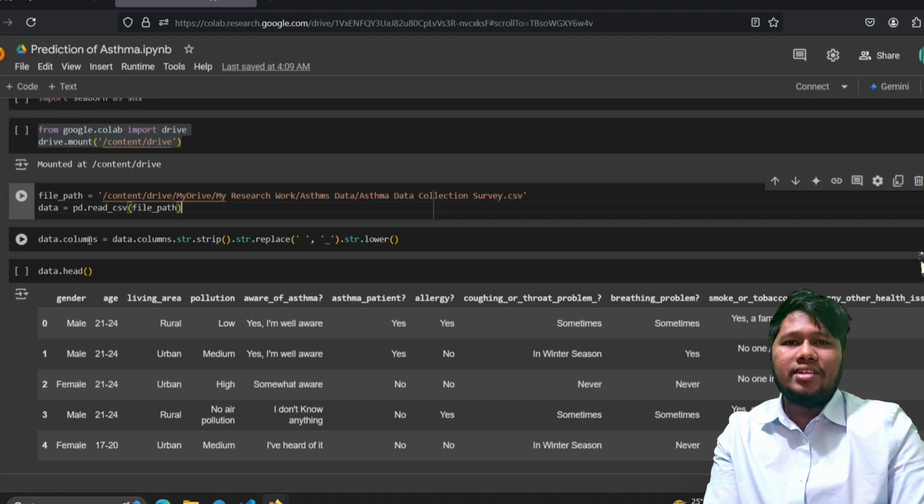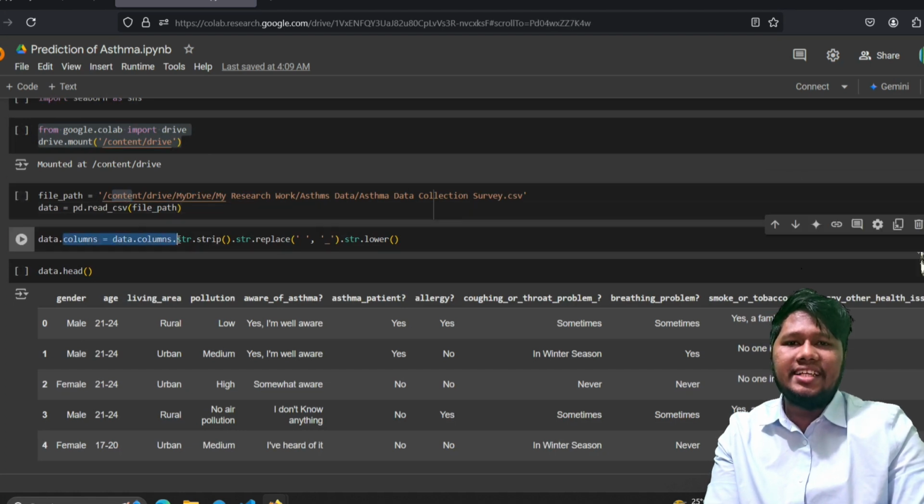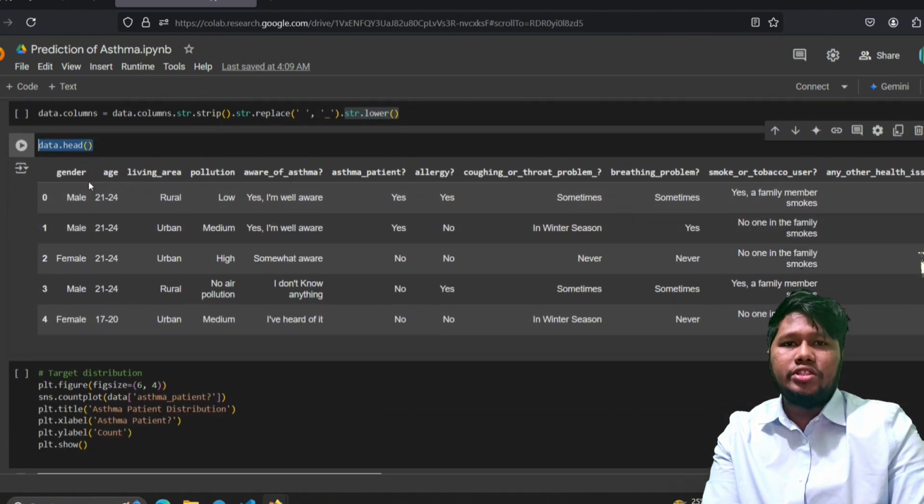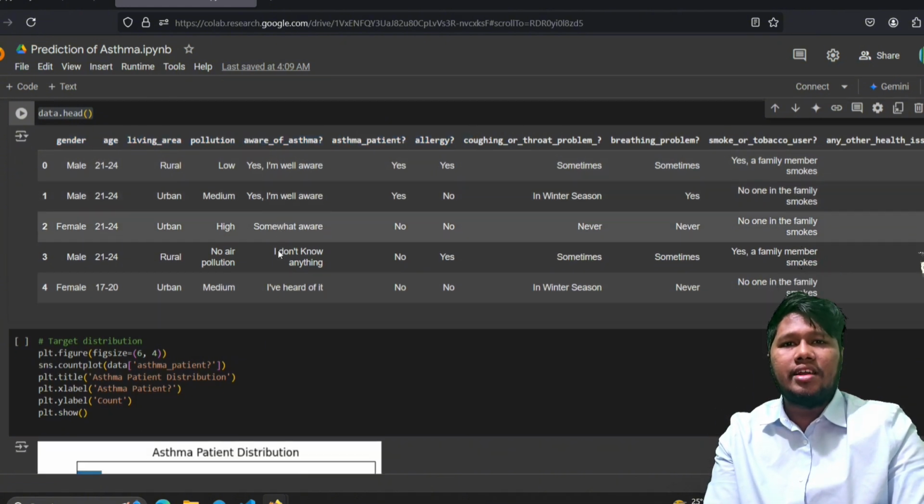After that, we loaded the dataset, and we also cleaned up the column names by removing spaces and switching to lowercase. This makes the columns easier for the machine to handle in the code. We also visualized the data with data.head, which shows the first few rows, so we can confirm everything loaded properly. We can see a small table with all the features: gender, age, living area, pollution, asthma patients, and so on.